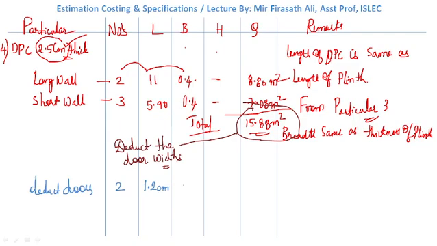Thickness of the wall: sorry, here we will be taking the thickness of plinth, which is 0.4. So 2 into 1.20 into 0.4. Height is predefined. So it is 0.96. Then we need to subtract, to get the net DPC.